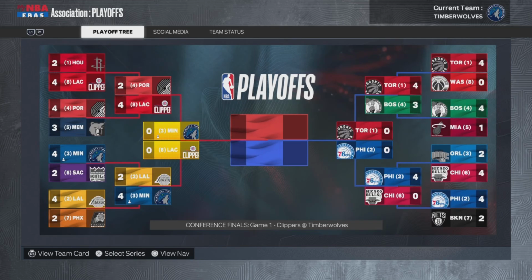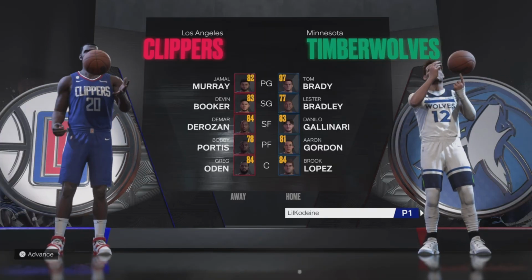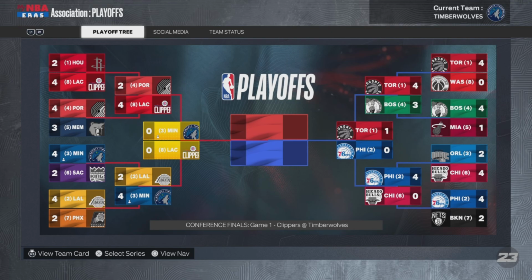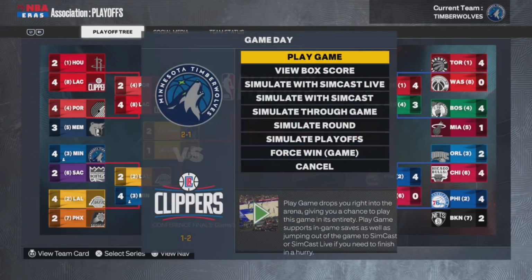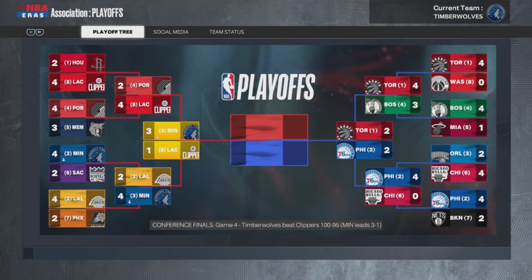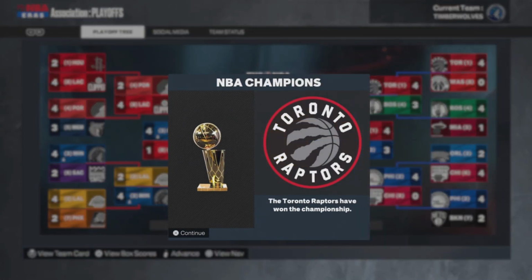Okay, I mean, whatever. Now we're taking on the 8th seed? 8th seed Clippers, man. Jamal Murray, Devin Booker, DeRozan, Bobby Portis, and Greg Oden. If that isn't the weirdest team I have ever seen, I don't know what is. We take a 2-1 lead, make it a 3-1 lead, and then we're going to beat them in 5 back in the finals. Tom Brady, you are having a career... Oh, never mind. We lost in 5.